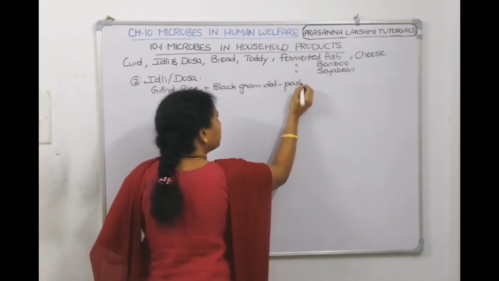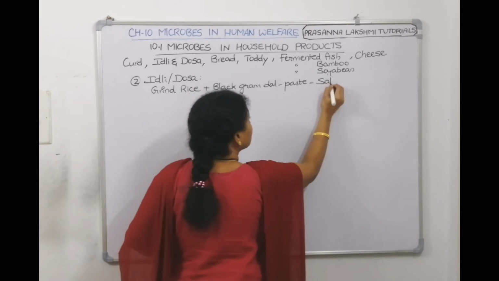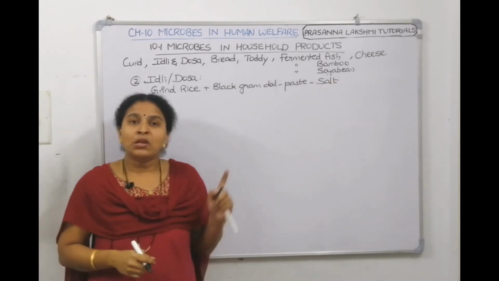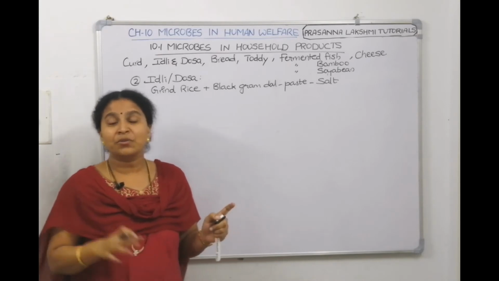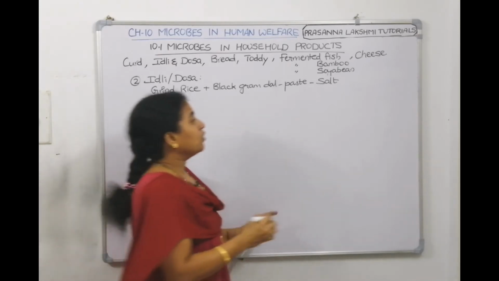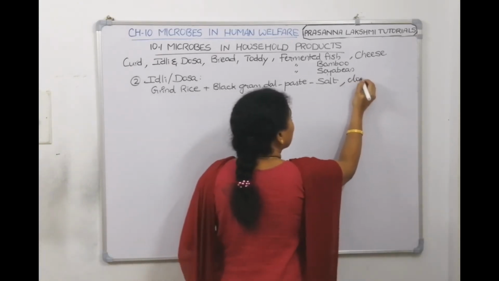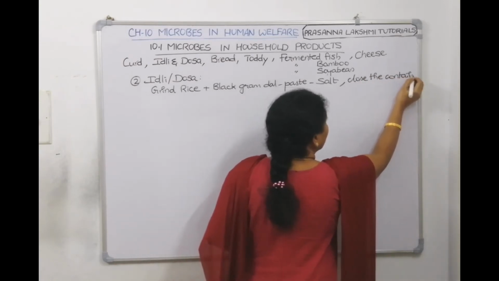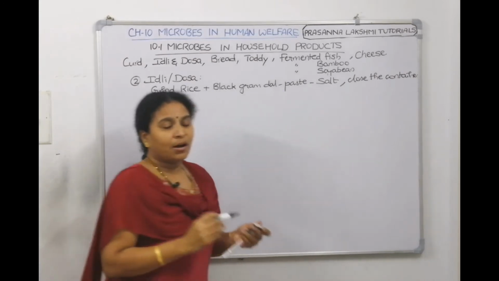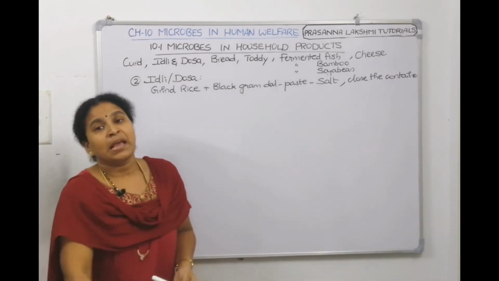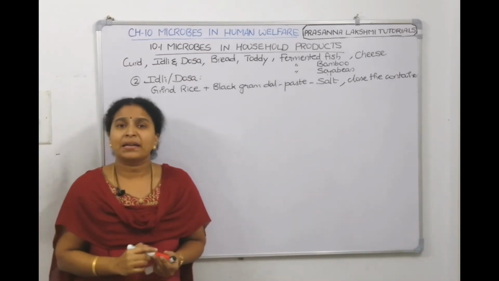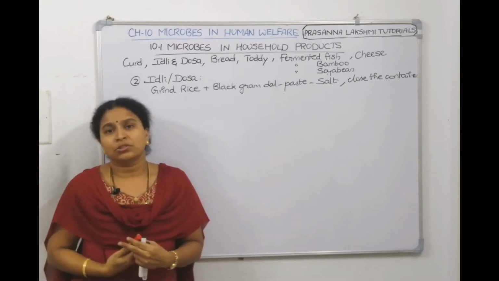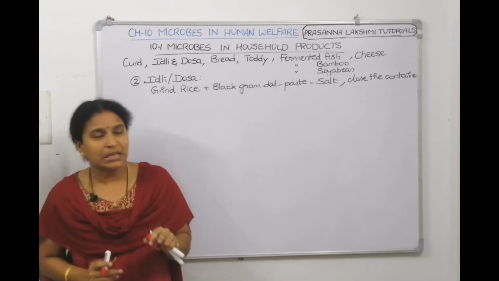They make it into a paste. They add salt for sure. After grinding it in a grinder or in a mixie, we add salt and you need to close the container. We need to close the container since it is fermentation. Airborne bacteria are there. Examples of the airborne bacteria which go and deposit here are Leuconostoc, Streptococcus and Bacillus.